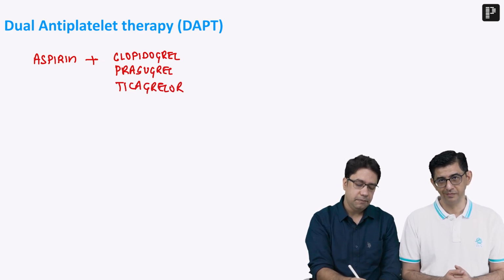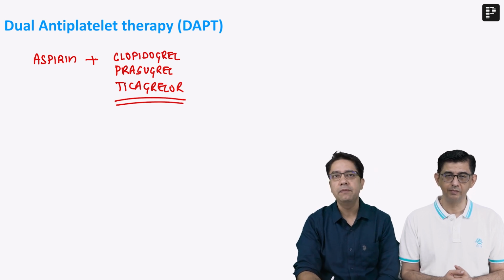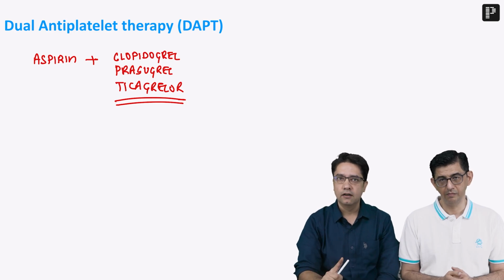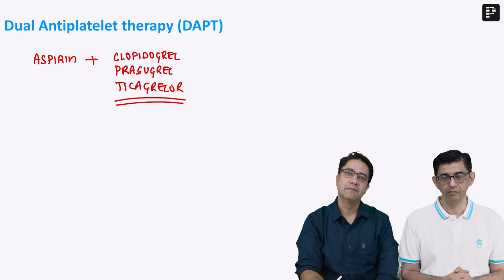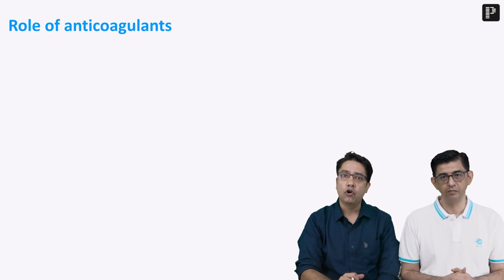So these antiplatelet drugs, when combined with aspirin, this therapy is known as dual antiplatelet therapy, because it has been seen that instead of giving one drug, when we give 2 antiplatelet drugs, there are better chances of reduction in sudden mortality in MI patients. Now these are antiplatelet drugs. What is the role of anticoagulant drugs?